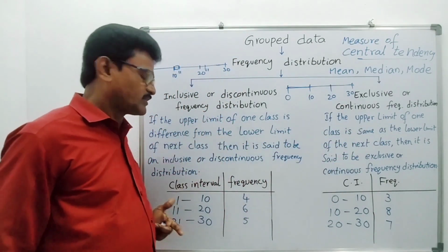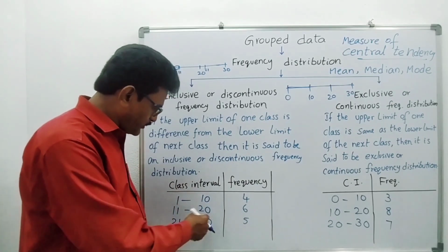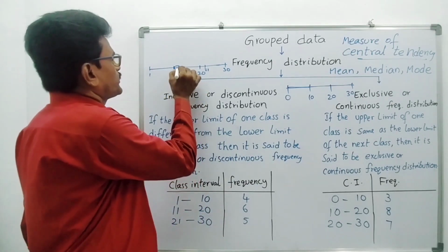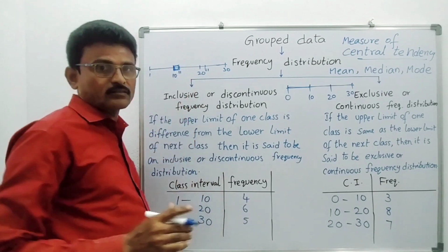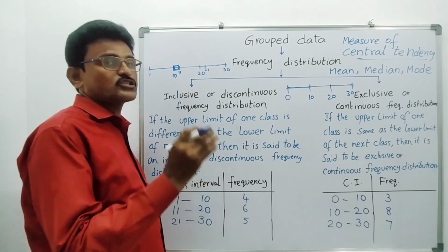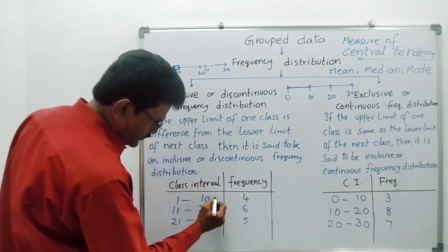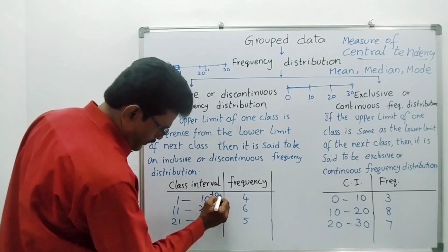So how to convert that? Just observe here: 1 to 10, 11 to 20, 21 to 30. Here, as I told you, a gap of one number is there. We make it half, that is 0.5. You have to do one thing: on the right side you have to add 0.5.